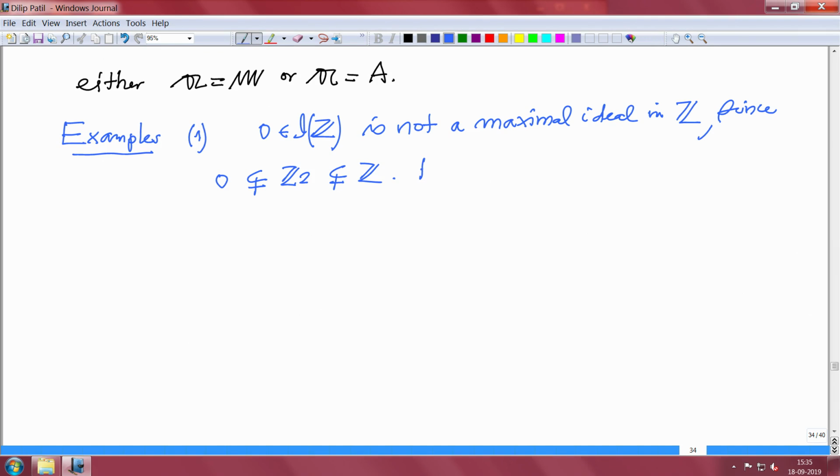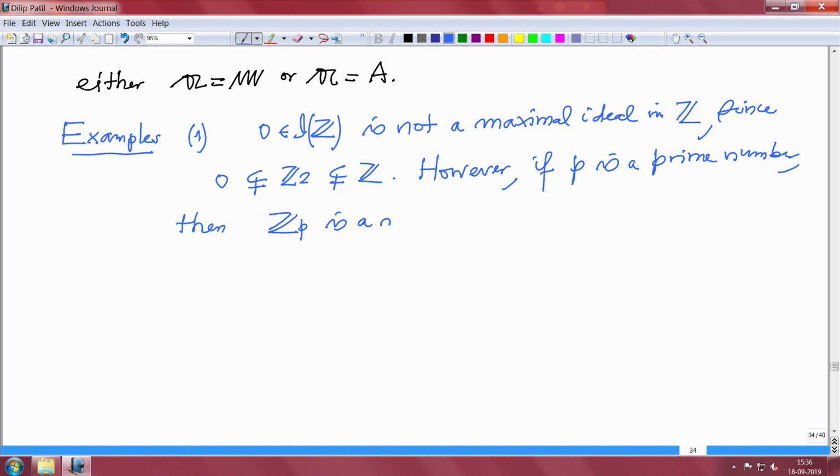However, if P is a prime number, then the ideal generated by P, that is ZP, is a maximal ideal in Z. So let us prove this. Of course, later on also we will see how you test that some ideal is prime, and this will become trivial in that test. So what do we have to check?